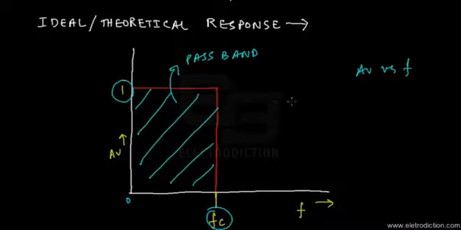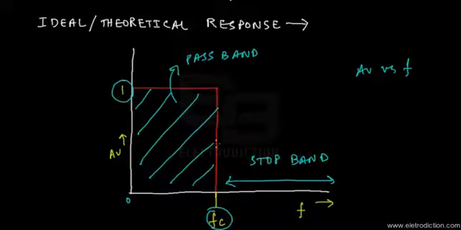We call this part of the frequency range the stop band. So the part of the frequency band lower than the cutoff frequency is the pass band, and the one above the cutoff frequency is the stop band for a low pass filter. As I said, this was the theoretical response.